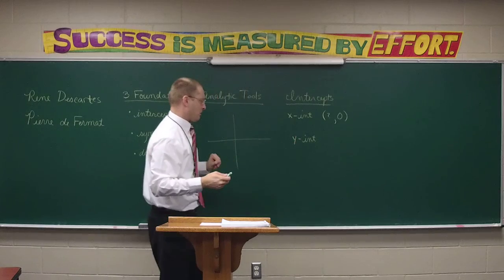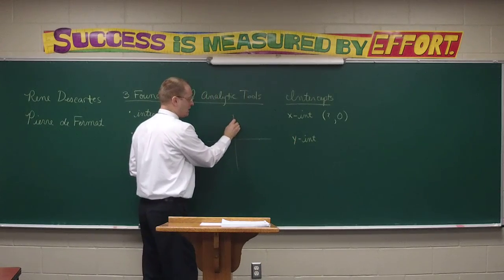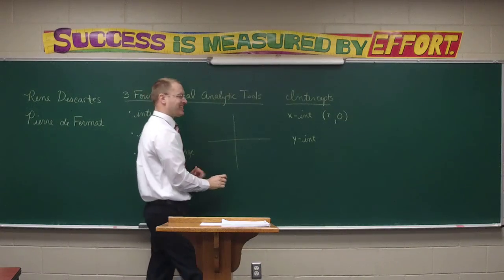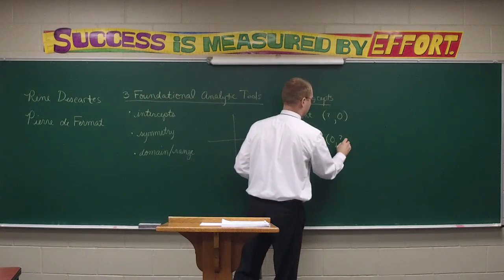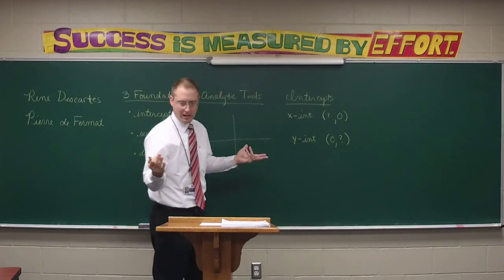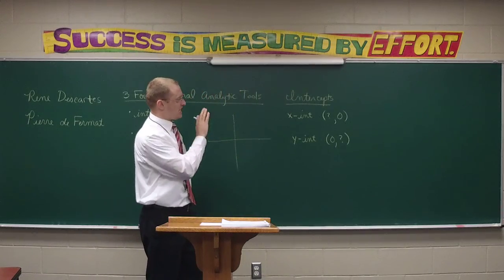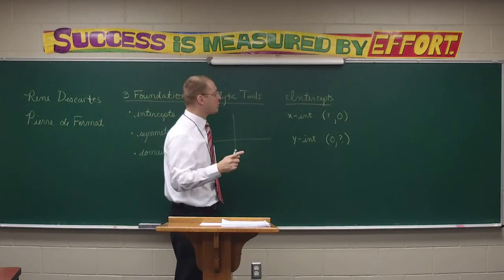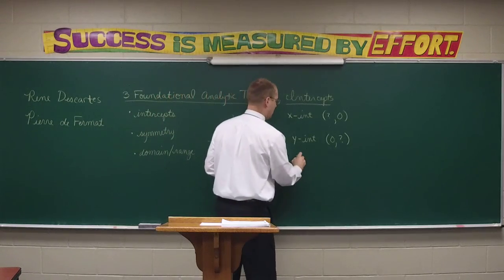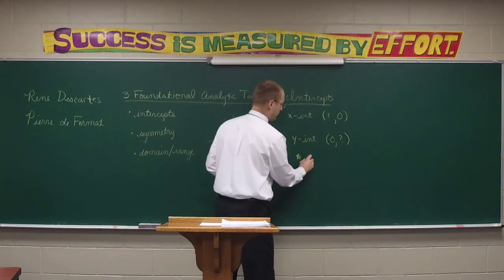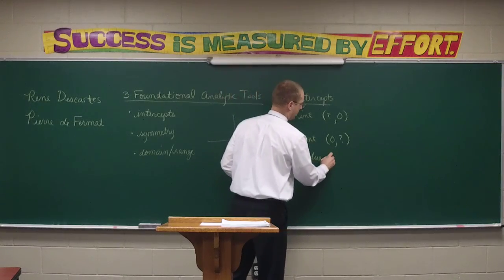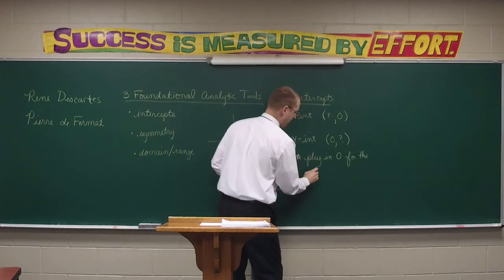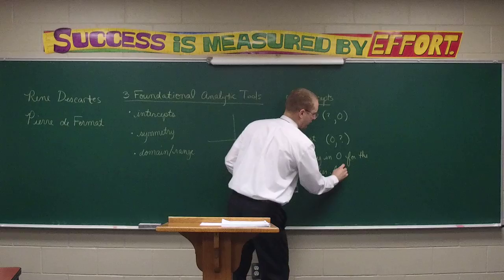And think about the y-intercept for a minute. What's true of every single point on the y-axis? Its x value is 0. And of course the y value is just whatever the y-intercept happens to be. Notice intercepts are characterized by zeros. So how would we discover intercepts? Here's the key. To find an intercept, you're going to plug in 0 for the other letter. What do I mean by the other letter?